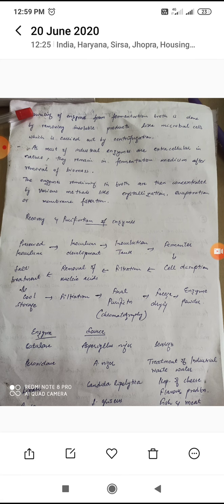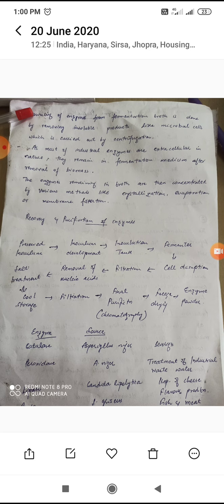Now, in the last, recovery and purification of enzymes. The preferred enzyme produced may be extracellular or intracellular. For the release of intracellular enzymes, special techniques are used for cell disruption like sonication, high pressure, glass beads, etc. The cell wall of bacteria can be lysed by the lysozyme enzyme, whereas the cell wall of yeast can be lysed by glucanase enzyme. Intracellular and extracellular enzymes can be recovered and purified by filtration or centrifugation